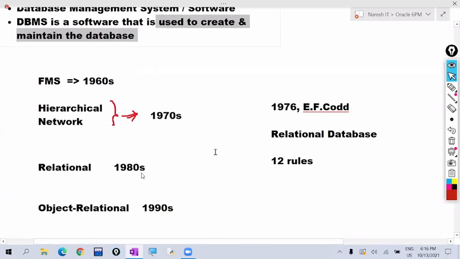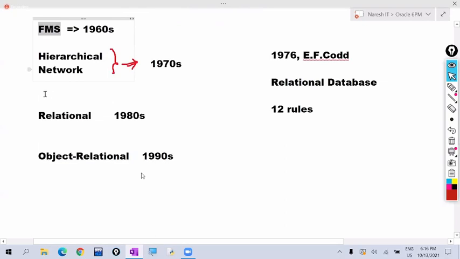Once upon a time, before the 1960s, we were maintaining data manually. In the 1960s, the file management system was introduced. It had some drawbacks. Later, DBMS was introduced. First they introduced the hierarchical one. It also had some drawbacks. Then they introduced the network database system. It also had some drawbacks. These three are unsuccessful softwares.